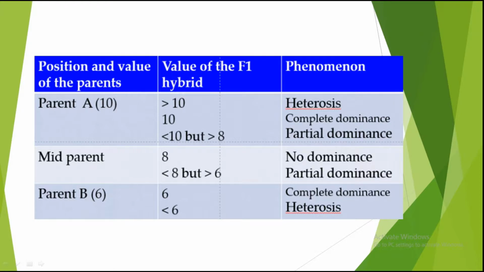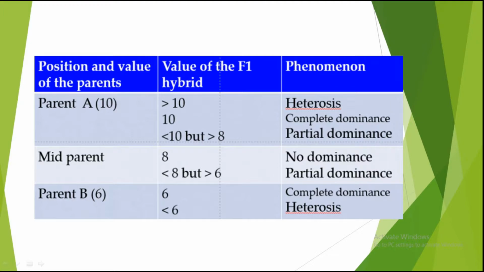If it is equal to 10, meaning the parent A height and the F1 height are the same, then we call it complete dominance. If it is between parent A and the mid parent, then we call it partial dominance. Now, if the height of F1 is 8 centimeter, equal to the mid parent, then we say there is no dominance.